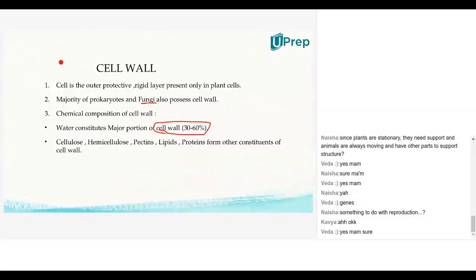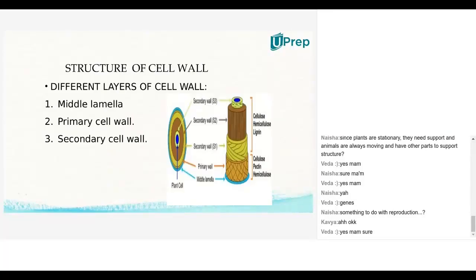So this acts as a resisting material. Let me show you the next slide. Yes. This acts as a resisting material. When you see the total cell wall structure, it will have 3 layers. The first one is middle lamella, second one is primary cell wall, third one is secondary cell wall.